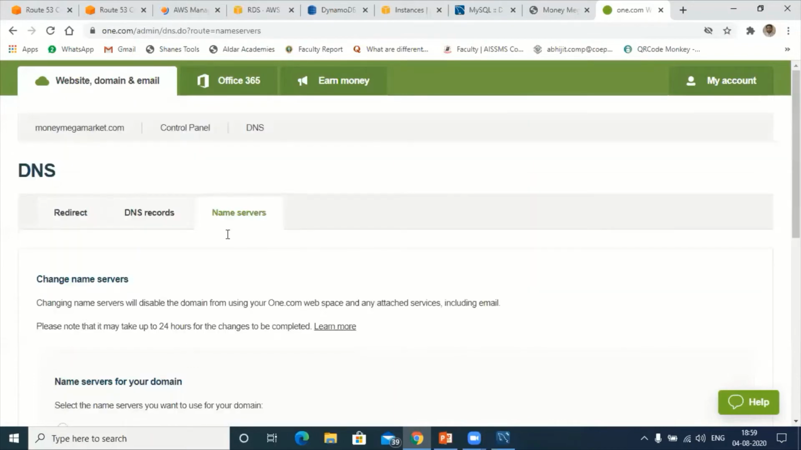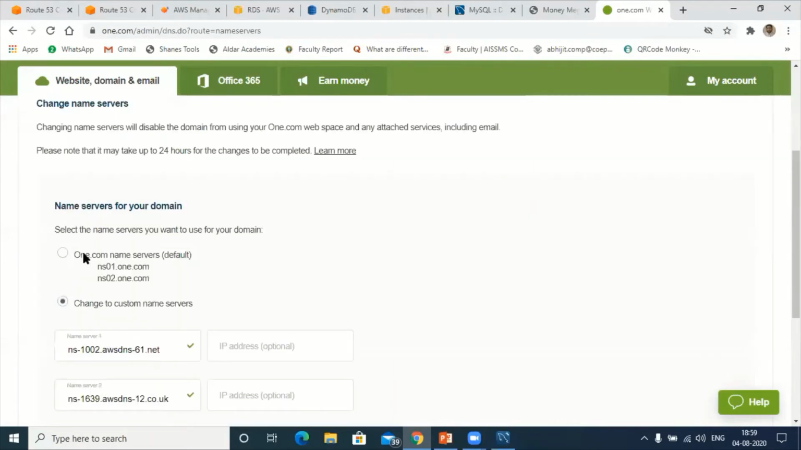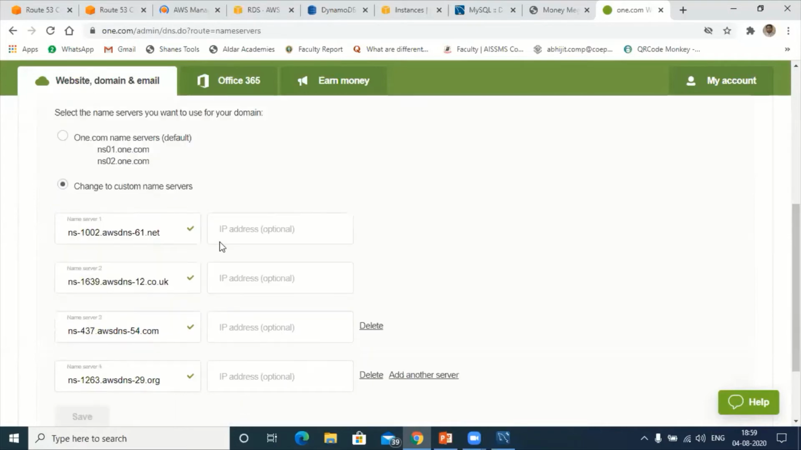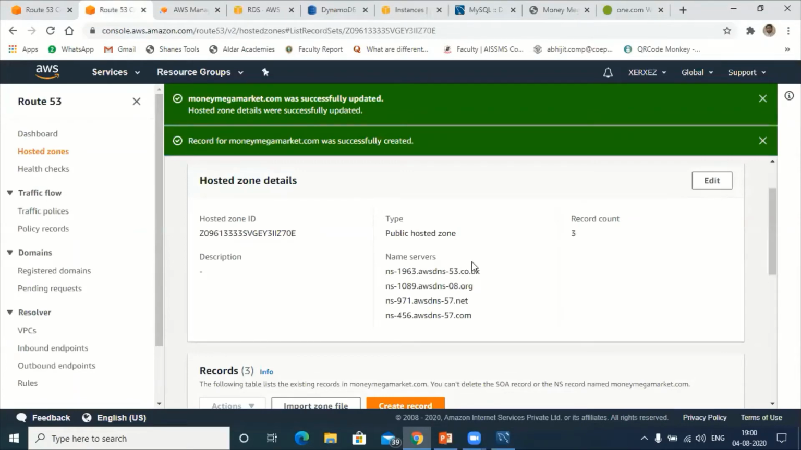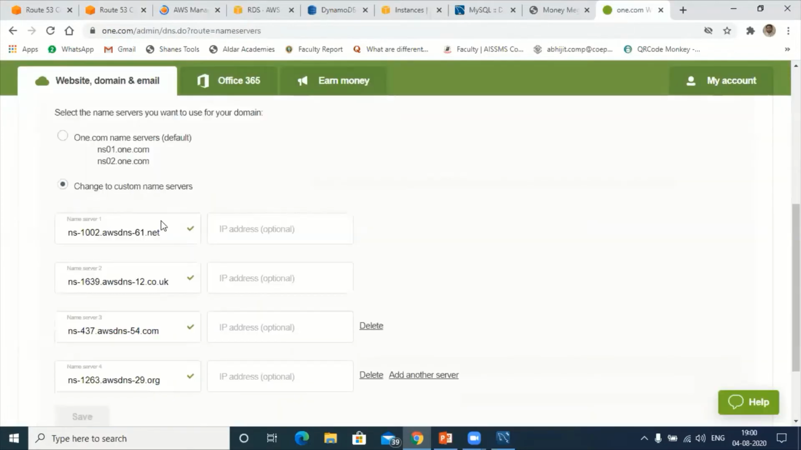Under name server, this is the default, given by the host service provider. We can customize it also. In customization, whatever server names are offered by AWS, the same server names you have to provide here also. So this is the server name, ns-1963. Just copy this and paste it over here.